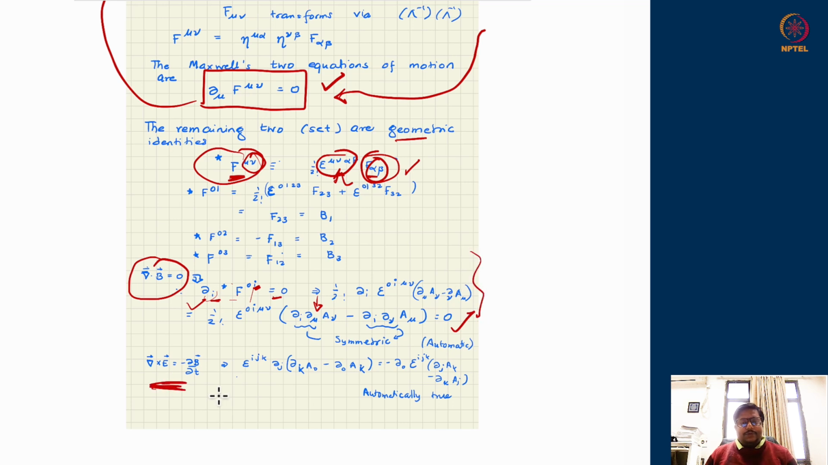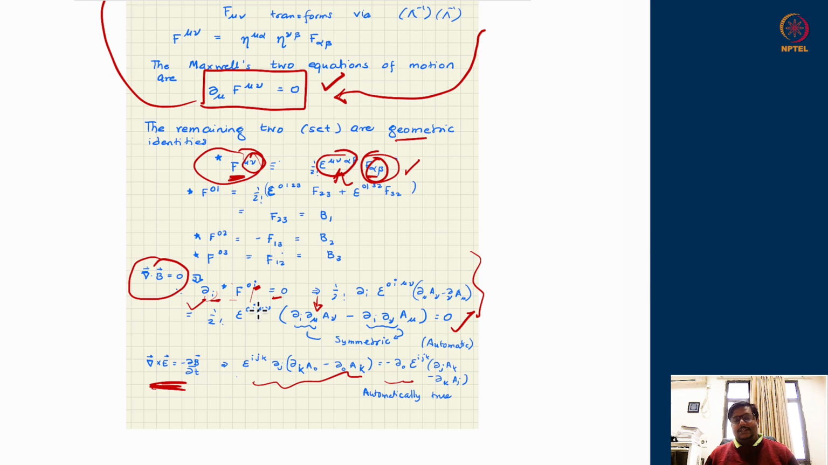Similarly, for curl of E equal to minus del B upon del t, again I write down the equation which is over here, and you can see that this is also equivalent to the other piece coming from the divergence of this Hodge dual F mu nu equal to 0. You can verify. This is just a convenient way of writing.